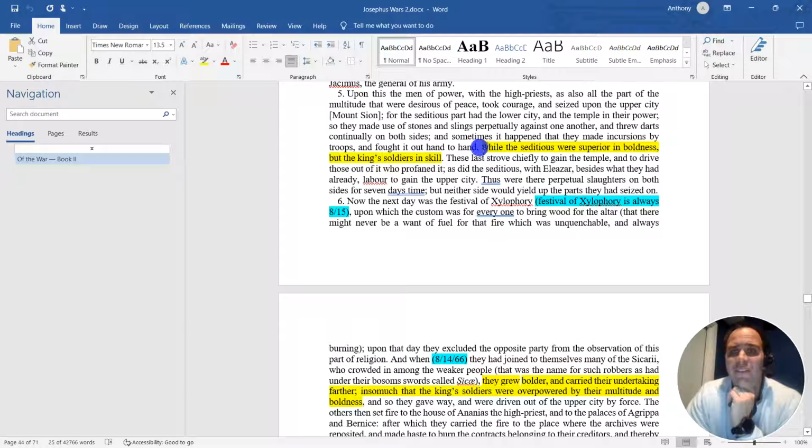So in paragraph 5 it says, "while the seditious were superior in boldness, but the king's soldiers in skill." And in paragraph 6 it said, "they grew bolder and carried their undertaking further." So he's continuing here where he left off. "In so much that the king's soldiers were overpowered by their multitude and boldness." As you can see here, it's similar, and he's actually continuing where he left off.